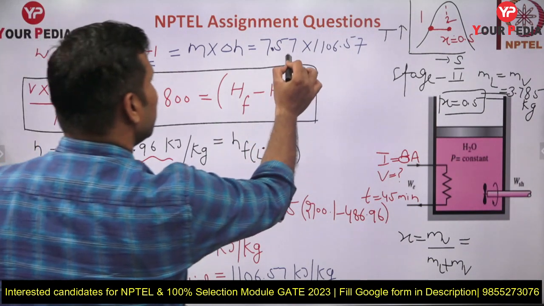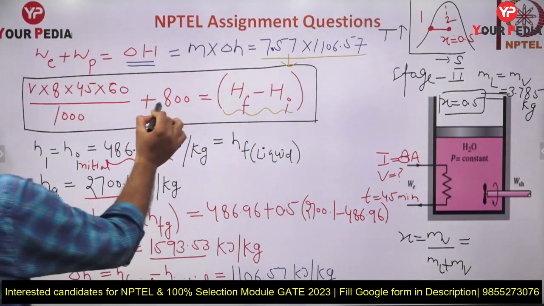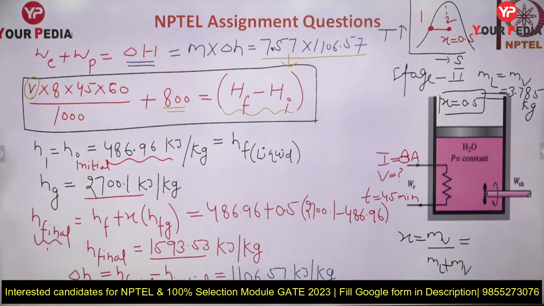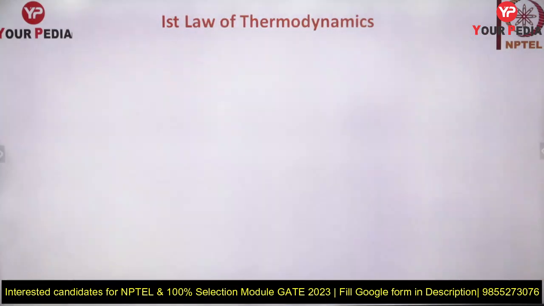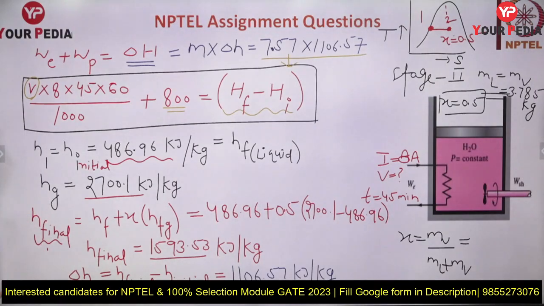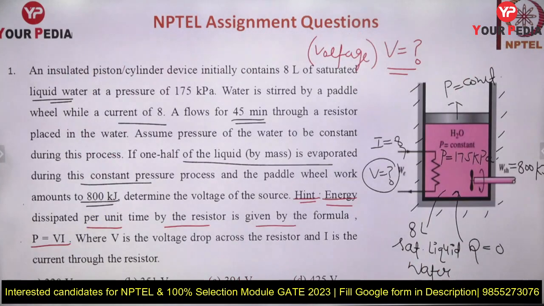Now if you observe, this entire term is known to us now through this. This we already know. There is only one unknown, which is the voltage. Through this question, guys, we discussed some basics about the first law of thermodynamics, and this is how we solved this question. Please try to solve and tell me what answer you are getting for the voltage. These are the four options in front of you: 320 volt, 350 volt, 394 volt and 425 volt. What answer are you getting, guys? Please mark your answer in the comment section if you are able to get the answer.